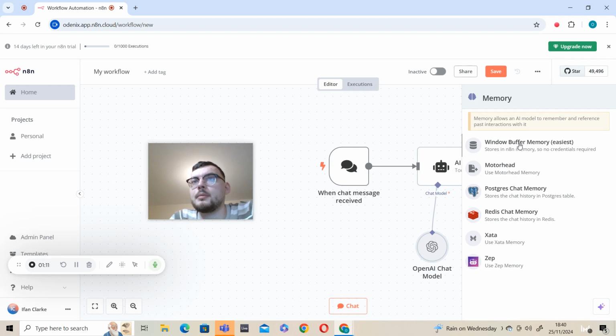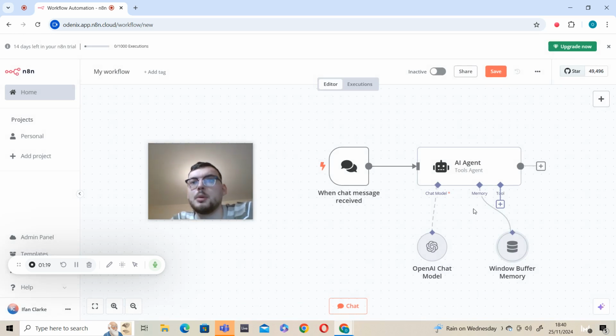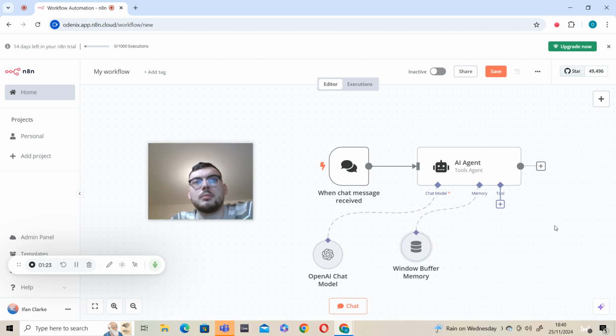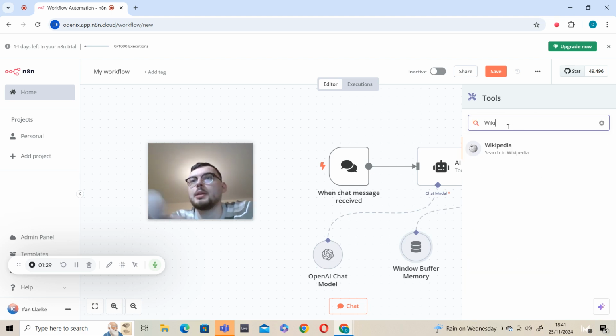Memory. Window buffer memory, so it can call on previous questions you've asked it. If you need more memory, you can use other cloud storage platforms. And tool. This is how it knows things.